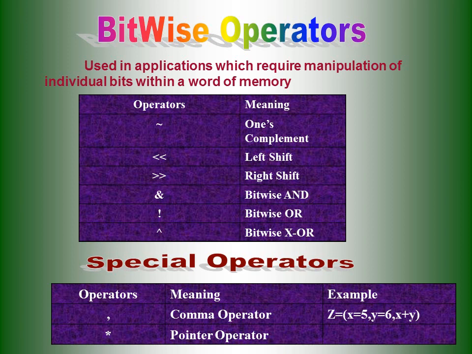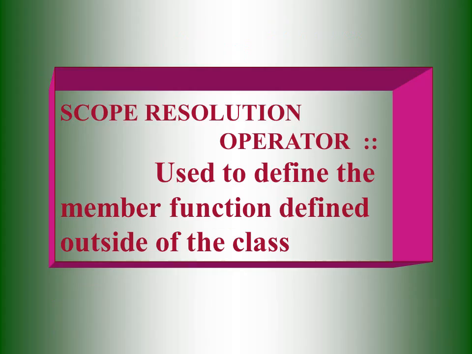Then the special operators, we also have the pointer and comma operator in C++ programming. Then the last one is the scope resolution operator.